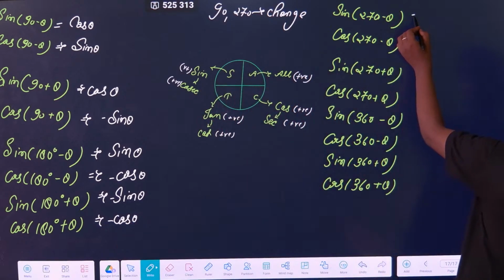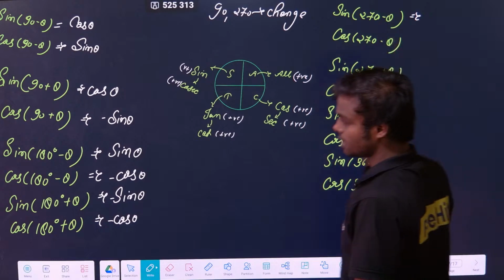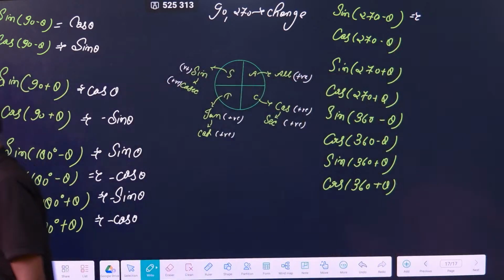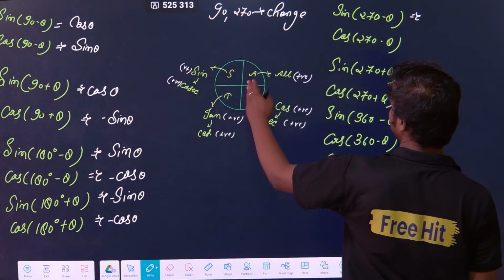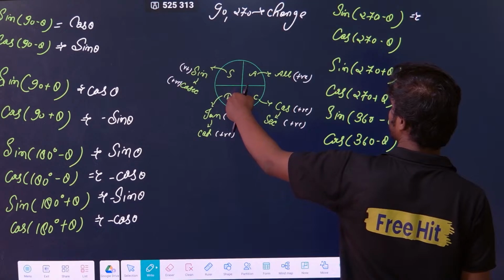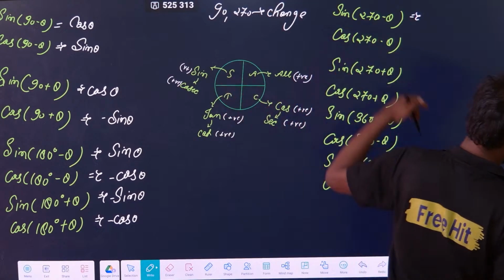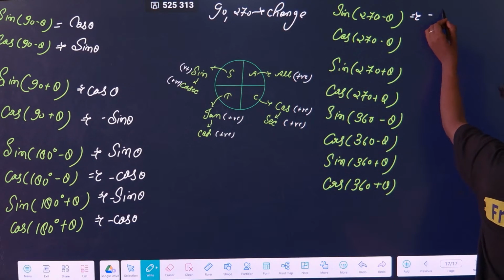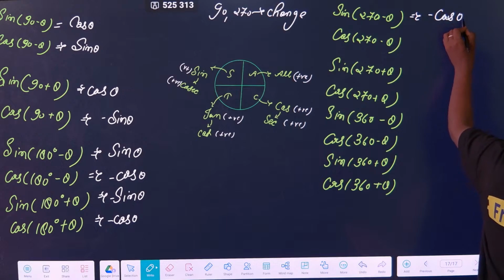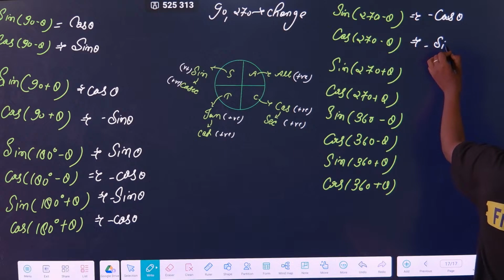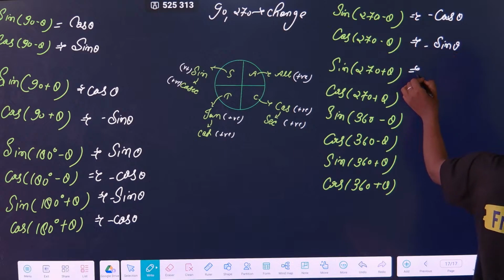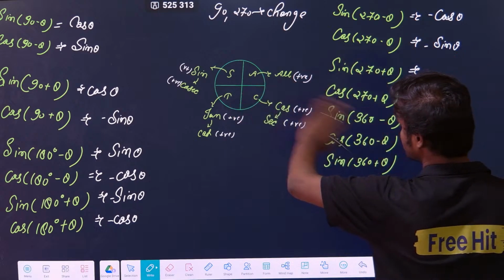Come to here. Sine 270 minus theta. First, change or no change? Change will be there. Why? Because it is 90 and 270. Sine 270 minus theta means 270 is this, minus theta means third quadrant. In the third quadrant, sine will change to cos with a minus sign. So minus cos theta. Similarly, cos 270 minus theta will be minus sine theta, because in the third quadrant only tan and cot are positive, rest are negative.